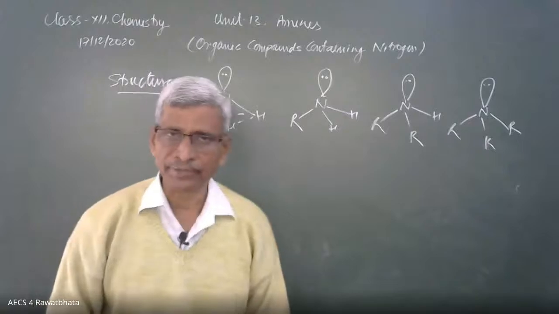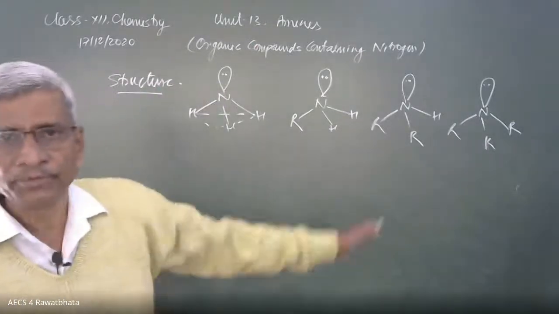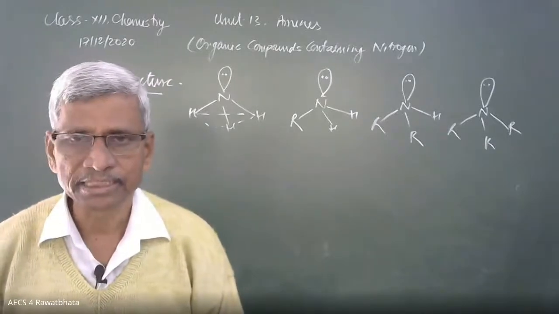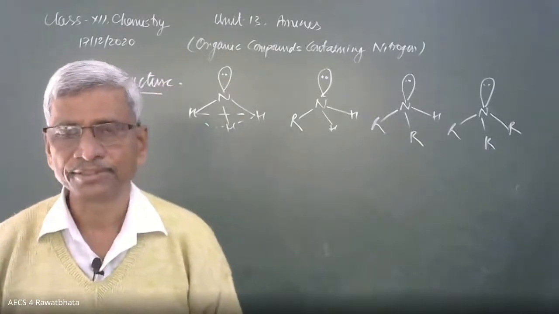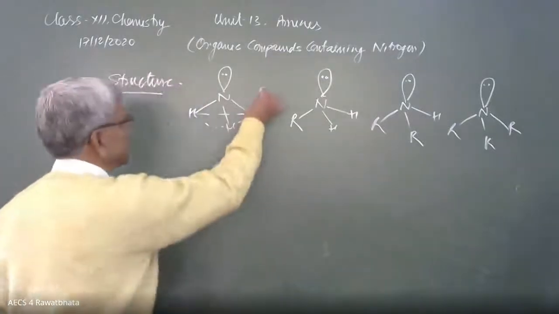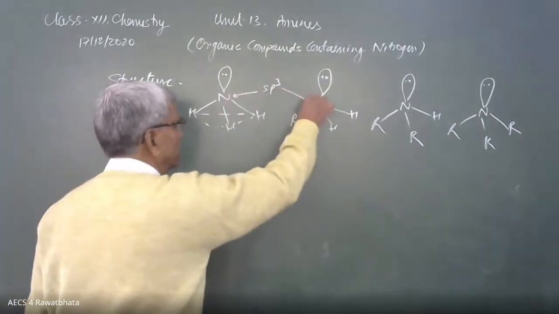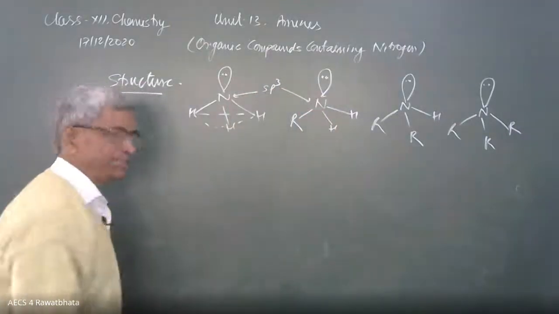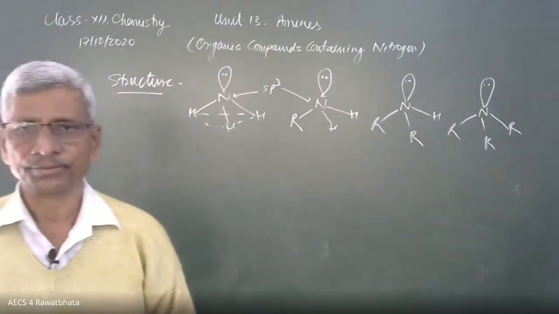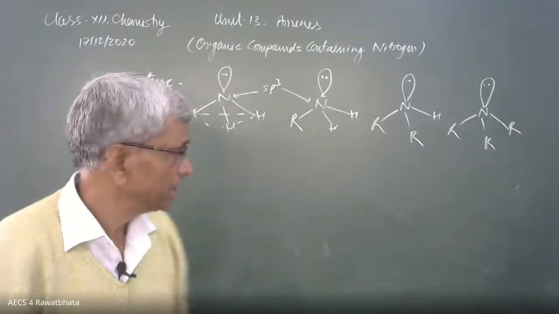What is the state of hybridization of nitrogen? Everywhere the hybridization is the same. What is the hybridized state of nitrogen in these compounds? Well known, no doubt, sp3. They all are sp3 hybridized nitrogen, in ammonia and in amines. So they all have trigonal pyramidal geometry.